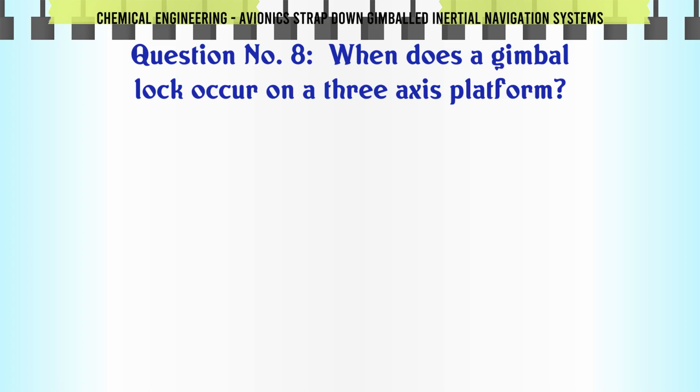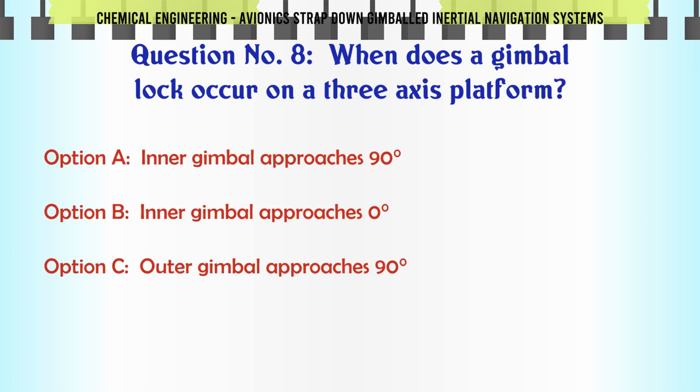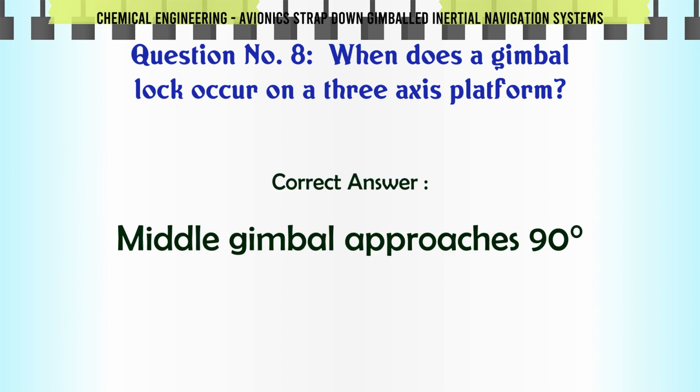When does a gimbal lock occur on a 3-axis platform? A. Inner gimbal approaches 90. B. Inner gimbal approaches 0. C. Outer gimbal approaches 90. D. Middle gimbal approaches 90. The correct answer is middle gimbal approaches 90.